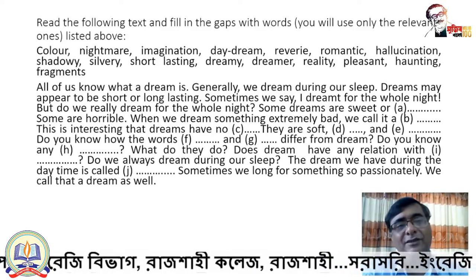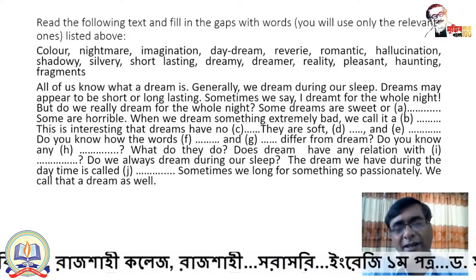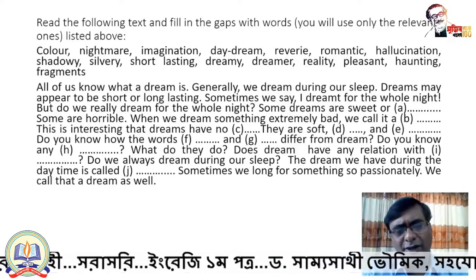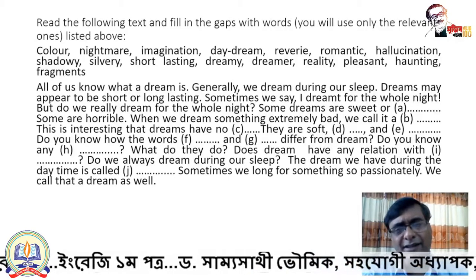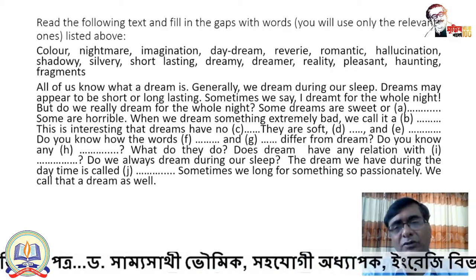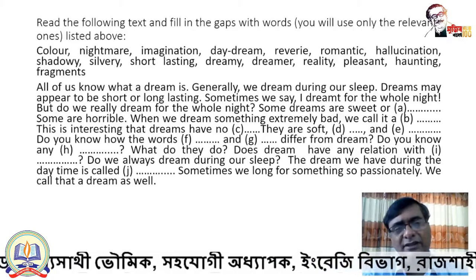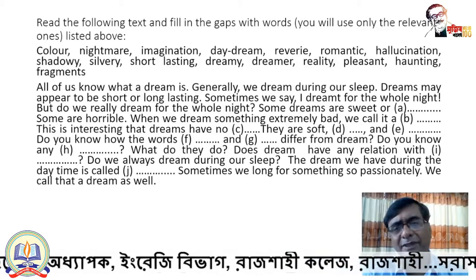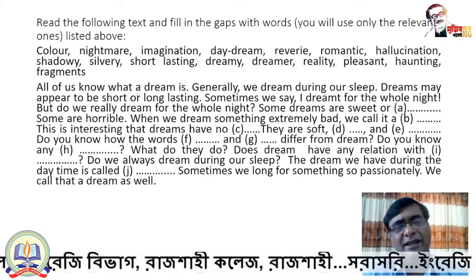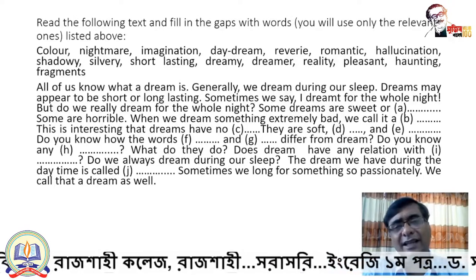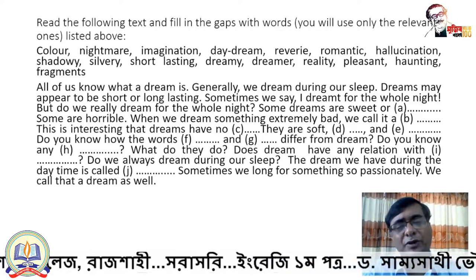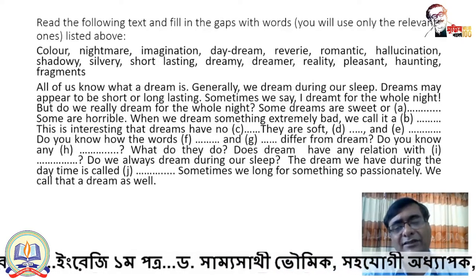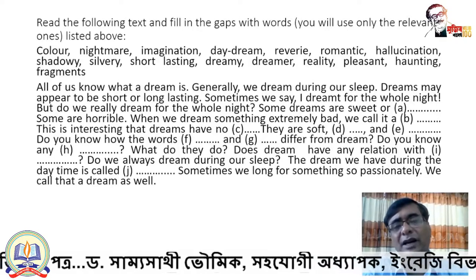If you say dreams have no nightmare, imagination, and if you look at other words, you can see that color is more appropriate, because reverie, romantic, hallucination, shadowy, silvery, short lasting, dreamer, reality, present, haunting, fragments, I don't think there is any other word which is appropriate for this gap. So that is why we can think about the word. This is interesting that dreams have no color.